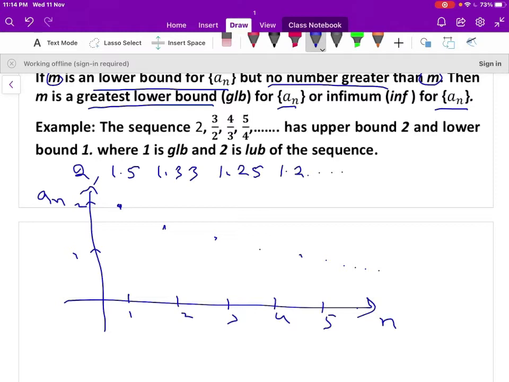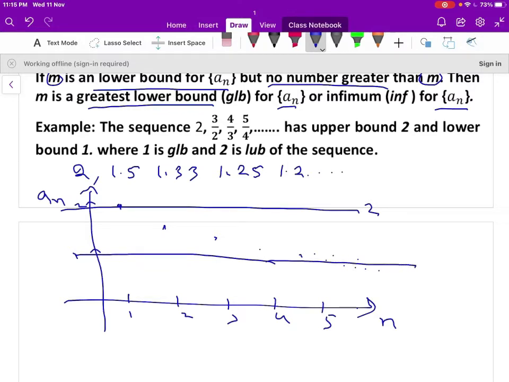So there exists the number 2 here and there exists the number 1 here. Like this it goes. So this sequence lies between the numbers 2 and 1.